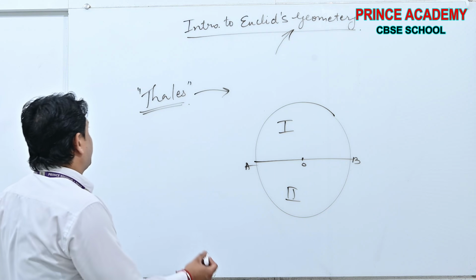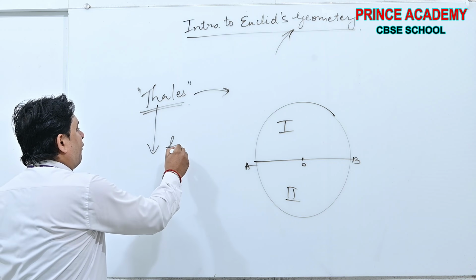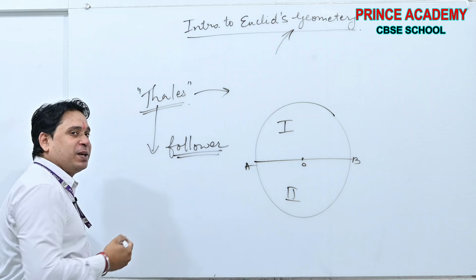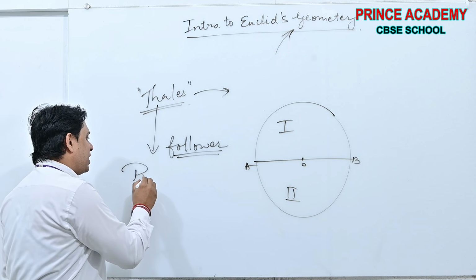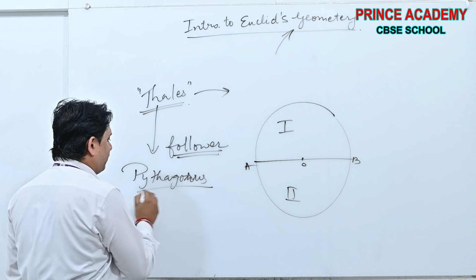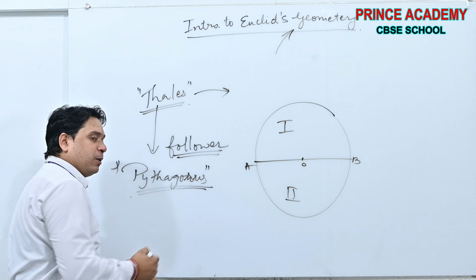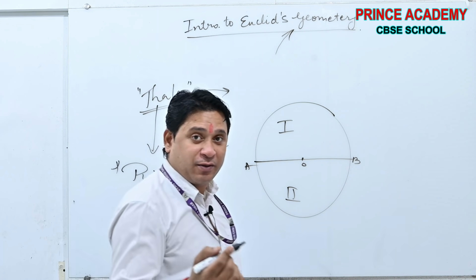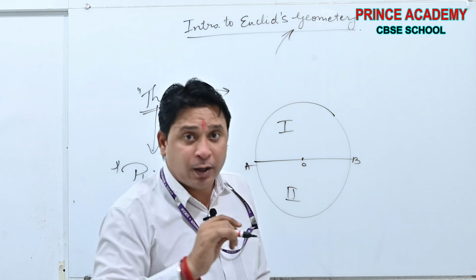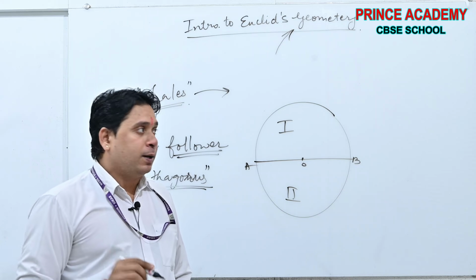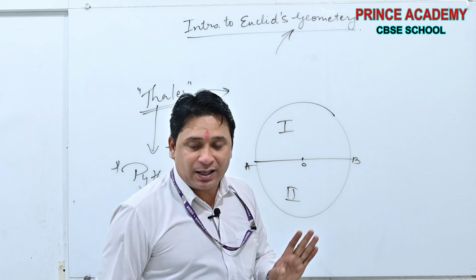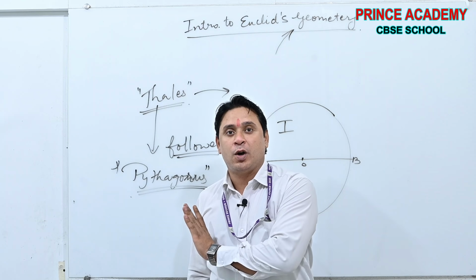And one more thing, a very famous mathematician who was a follower of Thales is Pythagoras. You all have heard of the Pythagoras theorem. We have used hypotenuse square is equal to base square plus perpendicular square. Yes or no? Done. Why am I introducing these persons to you? Just to pay them honor.